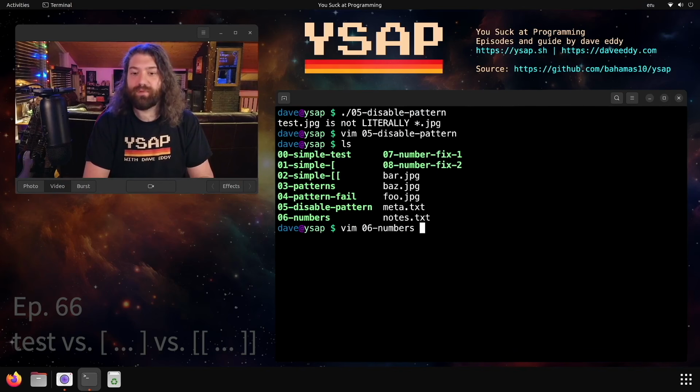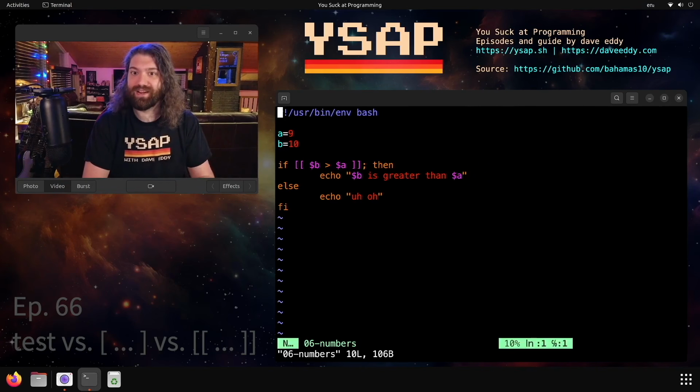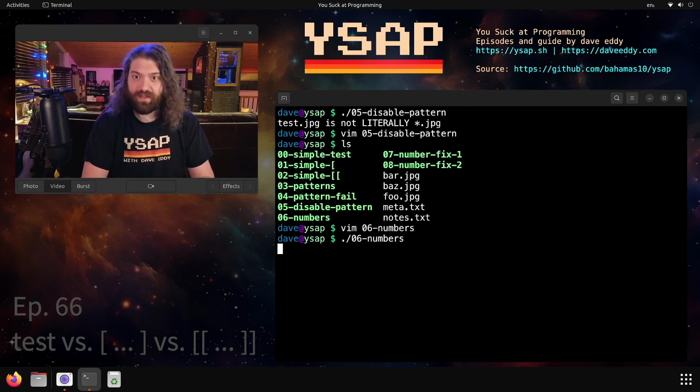So then you might be wondering, well, wait, what else is there? Well, we have numbers here, right? So we have a equal to 9, b equal to 10. Let's check if b is greater than a, then we'll print b is greater than a. Otherwise, we'll print, uh-oh. So let's look at this. B is 10 and a is 9. So 10 is greater than 9, right? Let's go ahead and run that.